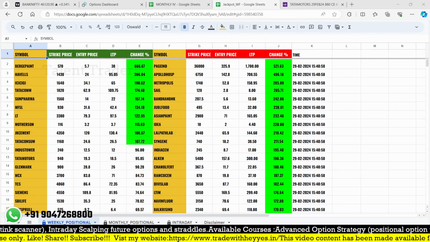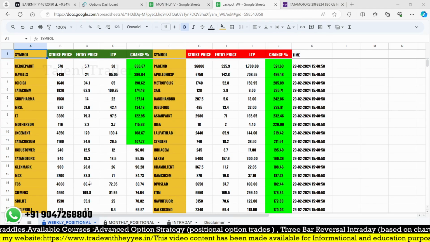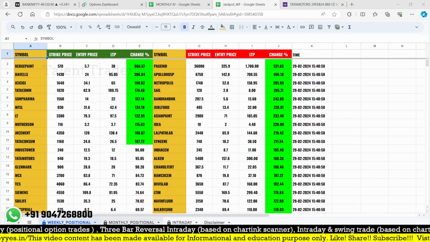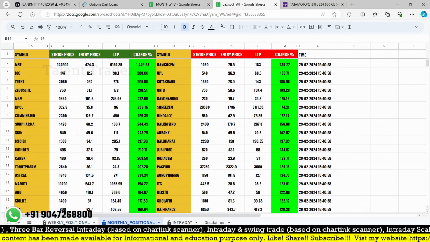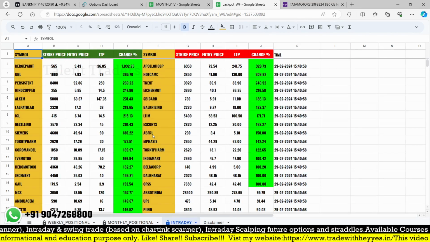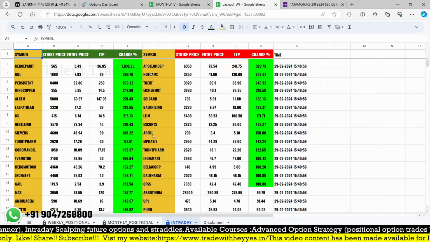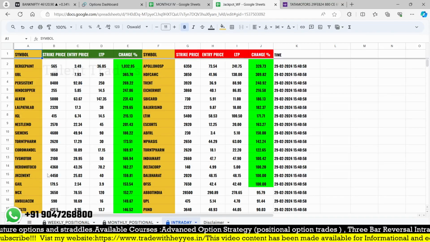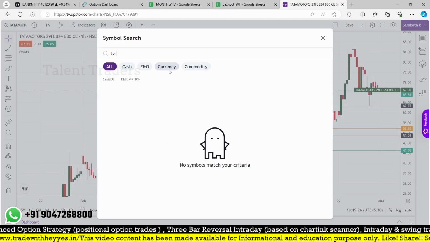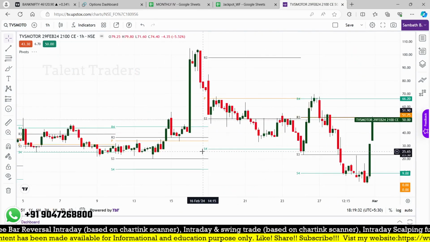Okay, the weekly sheet started from the third or fourth of March. Tomorrow the sheet will be updated, but you can utilize it for intraday purposes only. The monthly sheet is going to start from tomorrow onwards, and for intraday you can also use it for the Camarilla R4 breakout, which you are using to find breakout trades on a daily basis. That is also working, but for intraday purposes only. So you need to keep in mind, for example, TVS Motor today at 2100. You can see it, but it is not allowing a trade. I hope you understood what is happening, whether the breakout is happening and when.